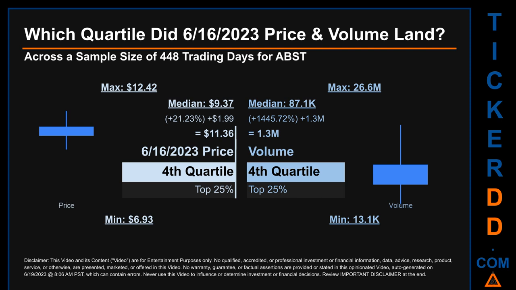Quartiles tell us about the spread of a data set by breaking that data set into quarters, just like how the median breaks the set into half. Descriptively, ABST has a median price of $9.37. Therefore, June 16, 2023 price was higher from that middle marker by 21.23%. The day's volume of 1.3 million was more than the median by 1,445.72%.